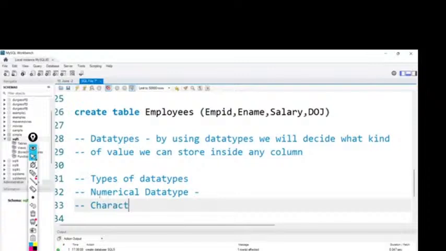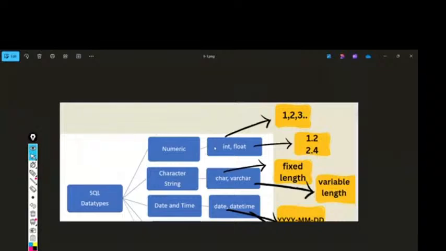Let me show you one here. As I said, numerical data type, character or string data type, and date and time. Numerical is further divided into int and float. Int will accept numbers only, so whenever we want only whole numbers, we use int. If we know that we are going to enter decimal values along with numbers, then we define float. Float allows normal numbers as well as decimal numbers, like 1.2, 2.4.